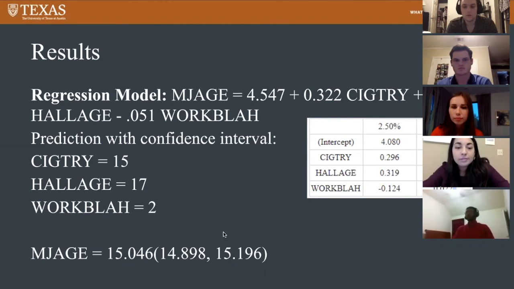And the confidence intervals for each of the coefficients in the model were also relatively small, so it wasn't too wide a range, so there wasn't too much variability in our model.